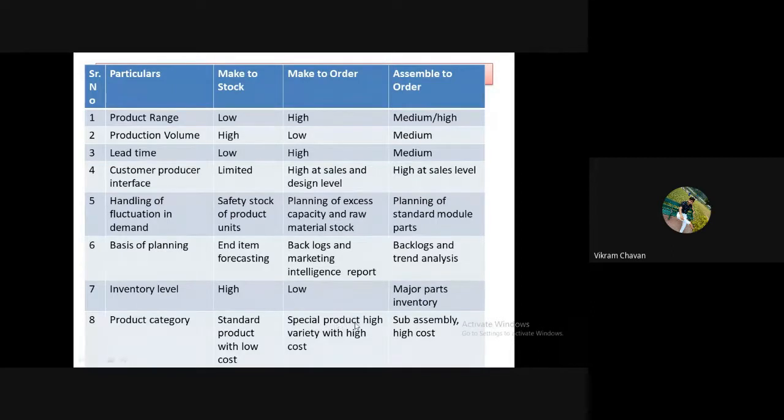Special product, high variety with high cost, as these products are manufactured specifically according to the specification provided by the customer. The cost of the product is considered to be very high.